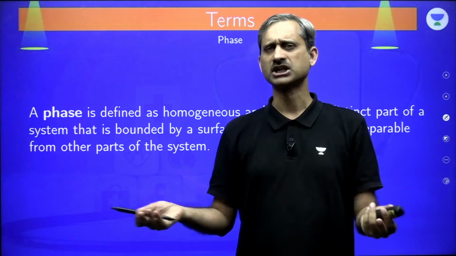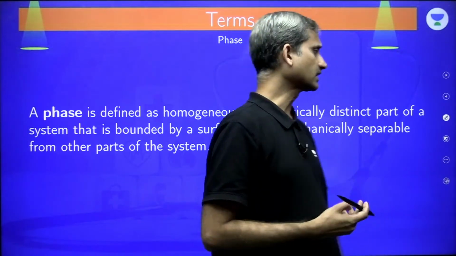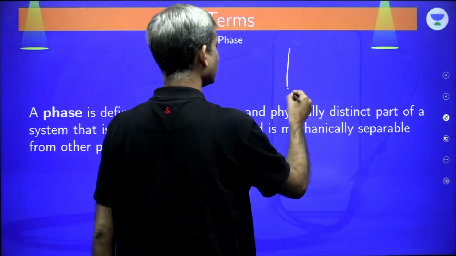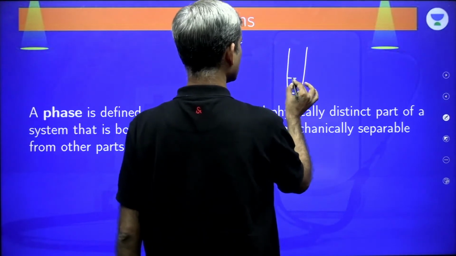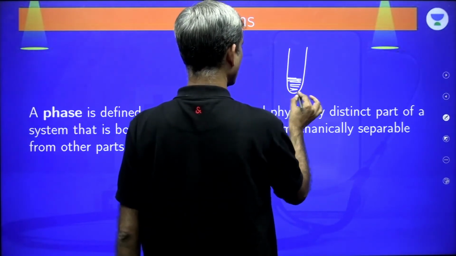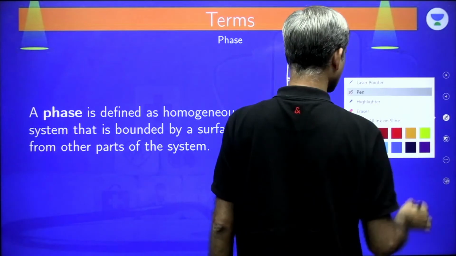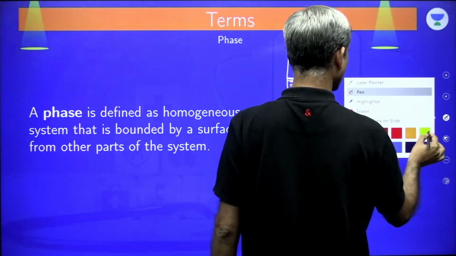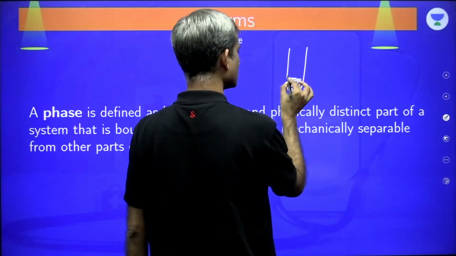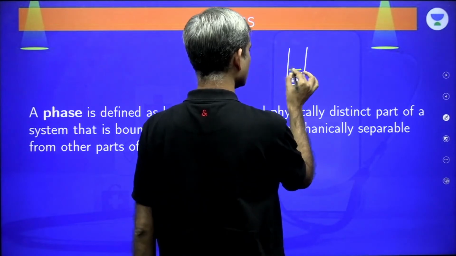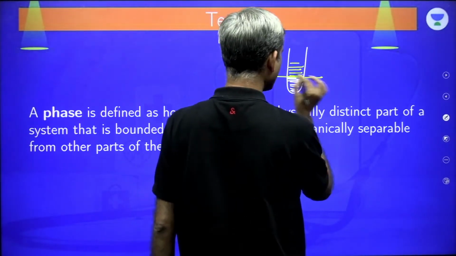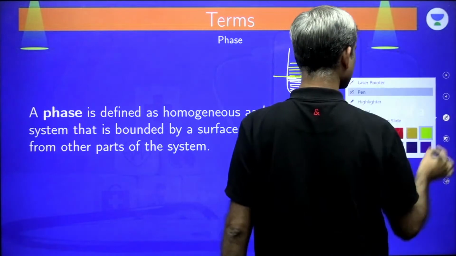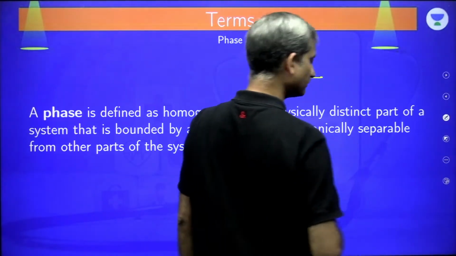Like you put kerosene oil and water. If you take kerosene oil and water, the kerosene oil is going to show one layer and water is going to show another layer, and kerosene oil will be above water. You can actually see a boundary between them. So when we see a boundary, we are able to distinguish between the two parts.